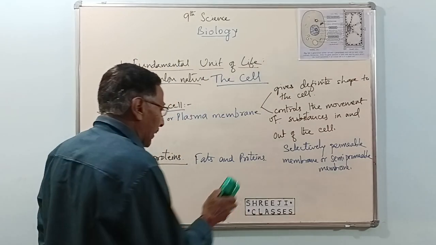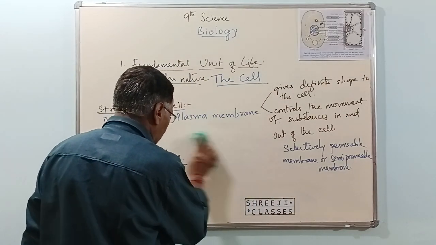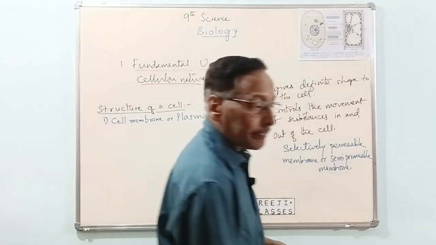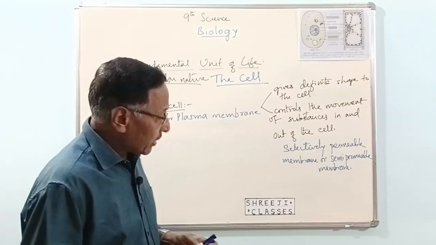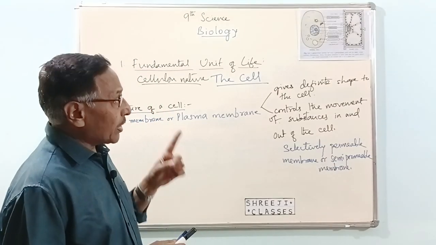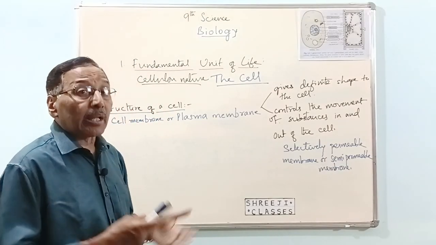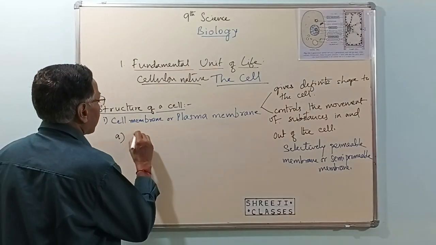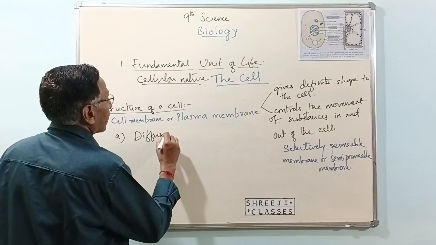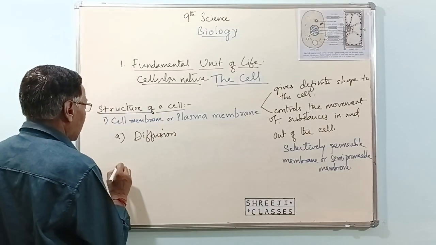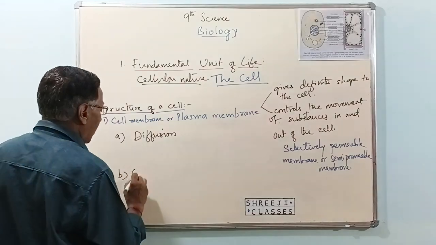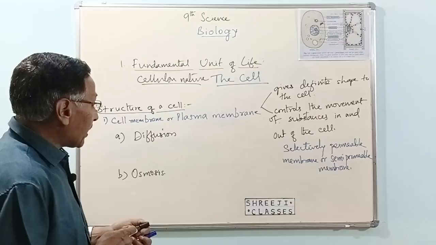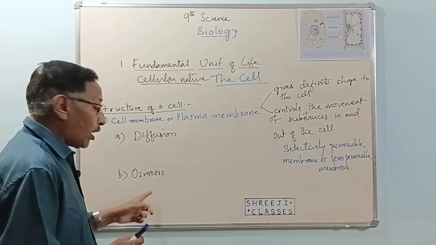There are two main processes through which substances enter or leave the cell. One is called diffusion and the second is called osmosis.